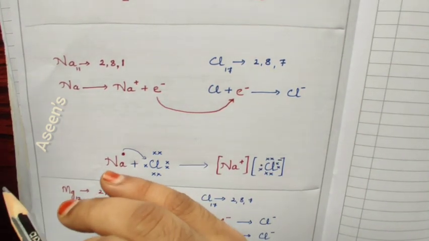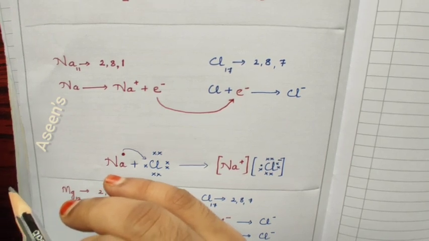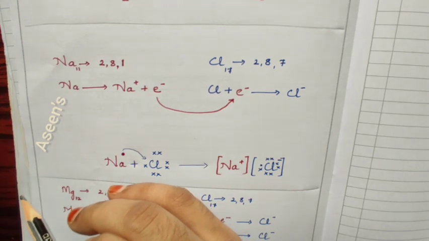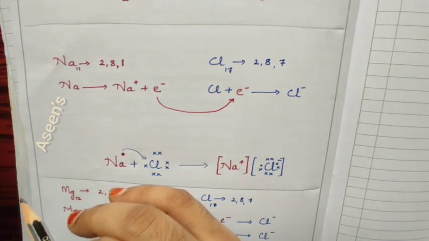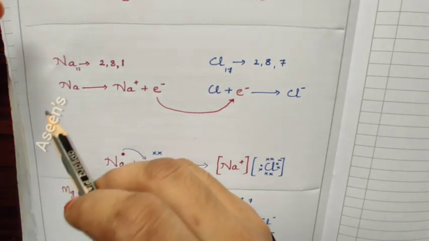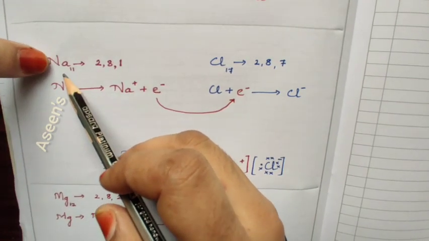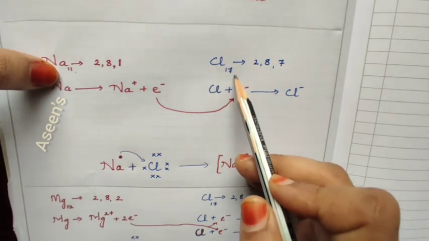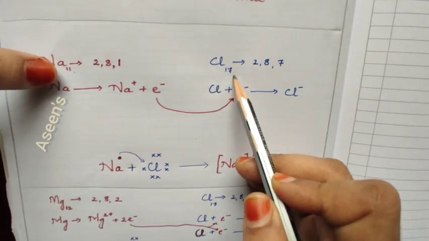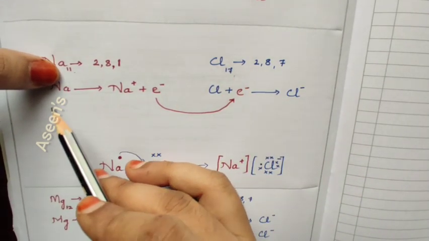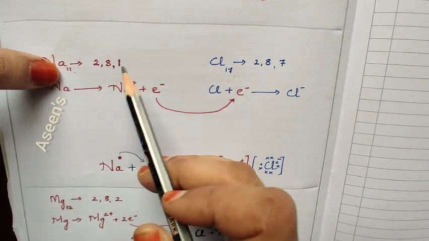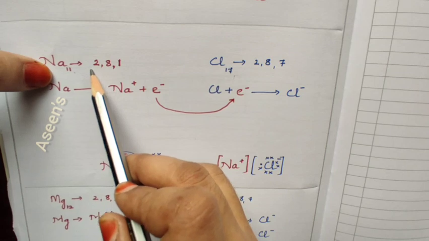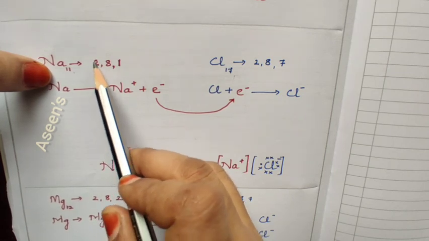To start with this, first we need to have a basic understanding of the shells of the atom, which we have already studied in your 9th standard, structure of atom and all. Here, sodium's atomic number is 11 and chlorine's is 17. To decide the number of electrons in each shell, the first shell will always have 2 electrons.